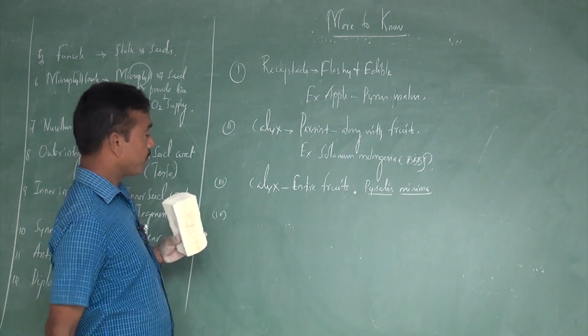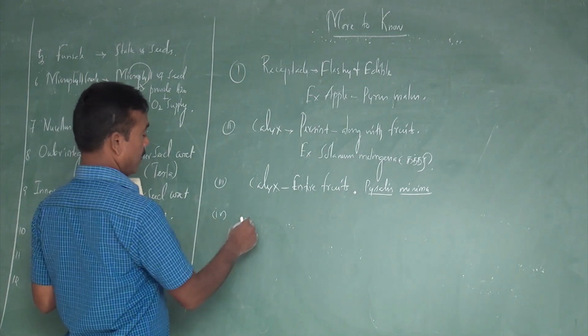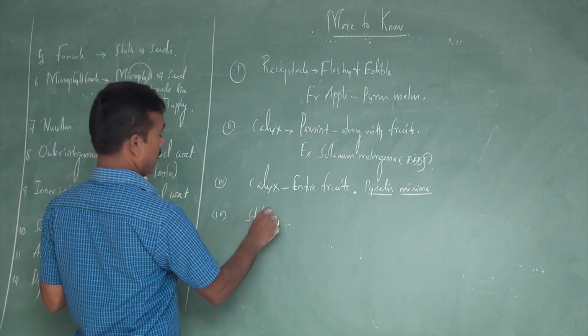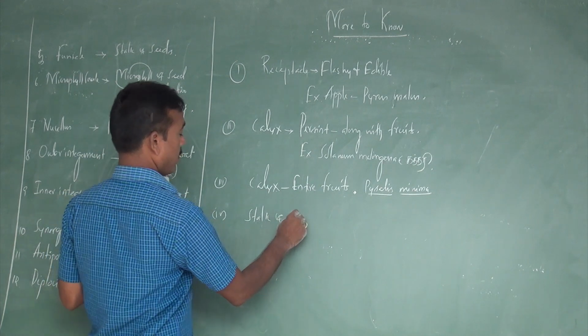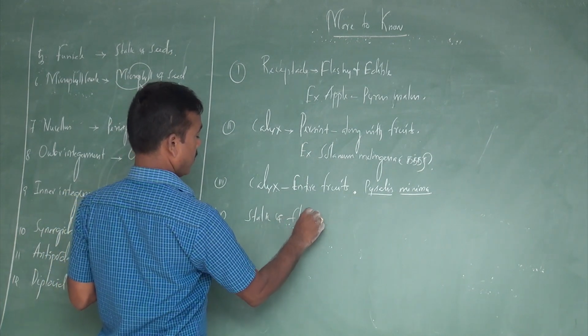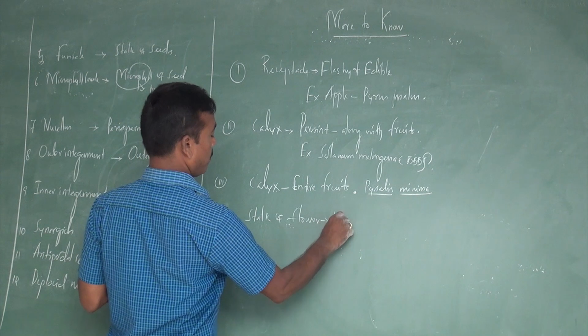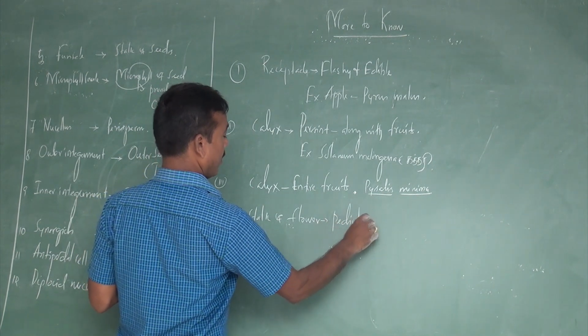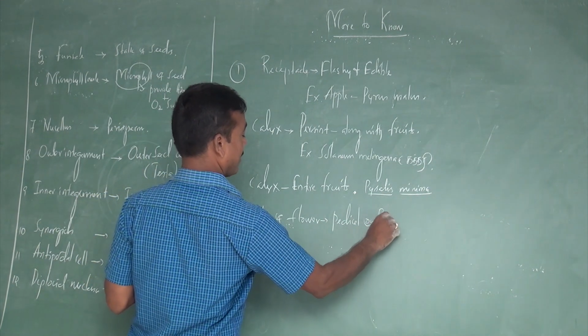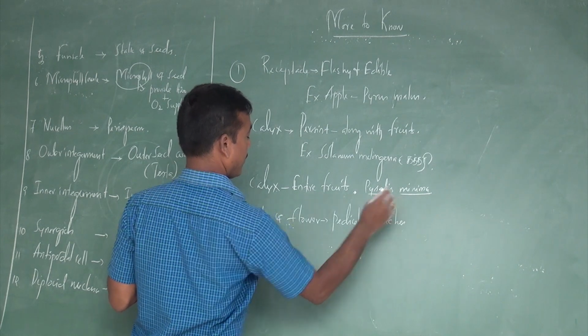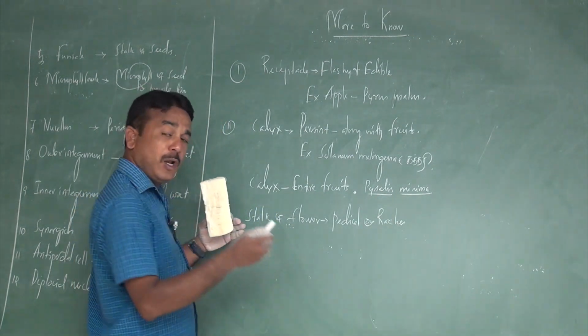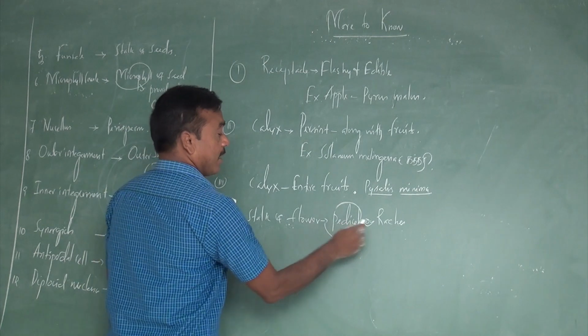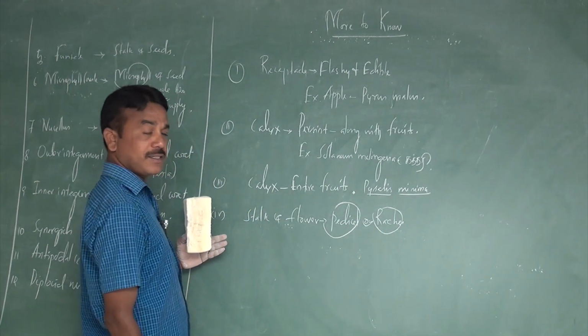The fourth one, the stalk of the flower, is nothing but the pedicel or rachis, the part below the ovary, which is commonly called the pedicel or rachis.